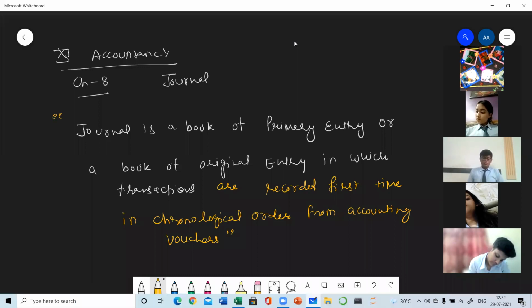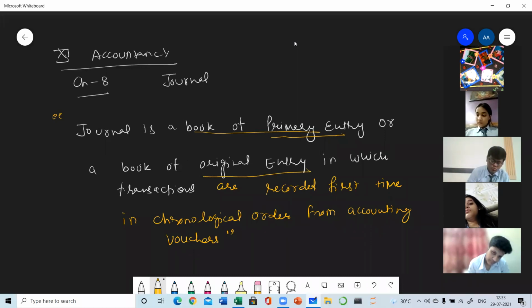So alternate names of the journal are book of primary entry or book of original entry. These two are the alternate names of the journal. And it is the first book, as you have seen.